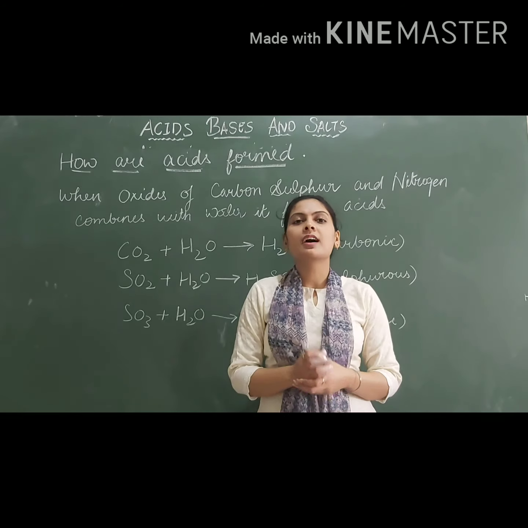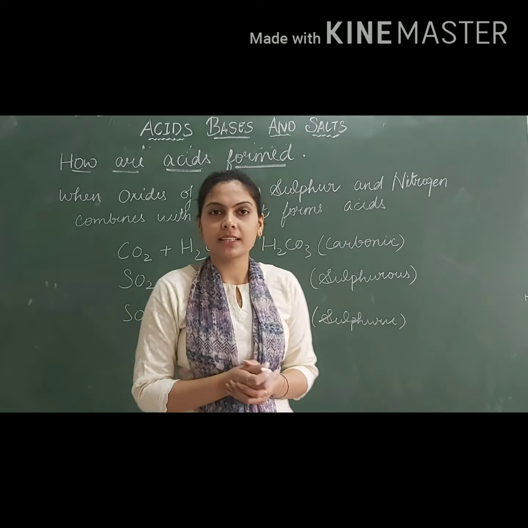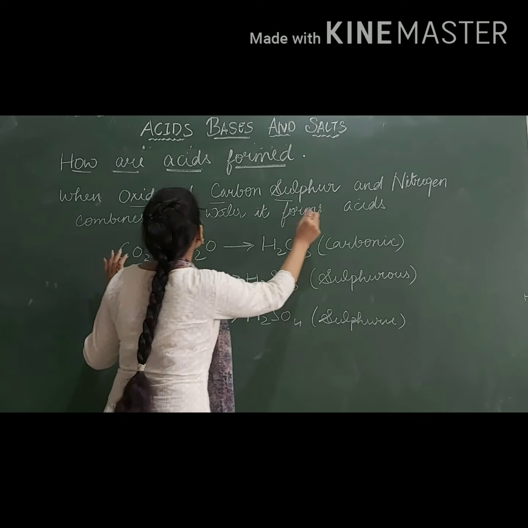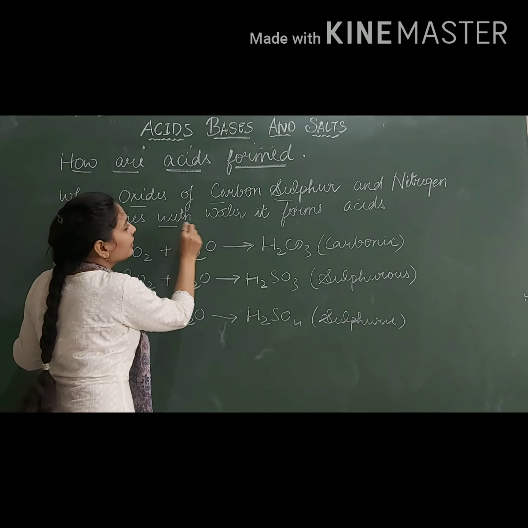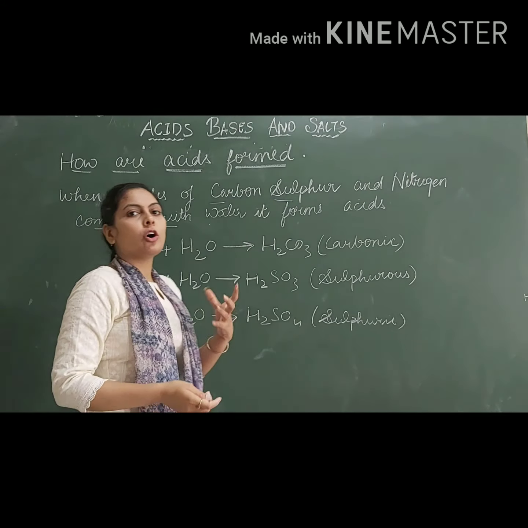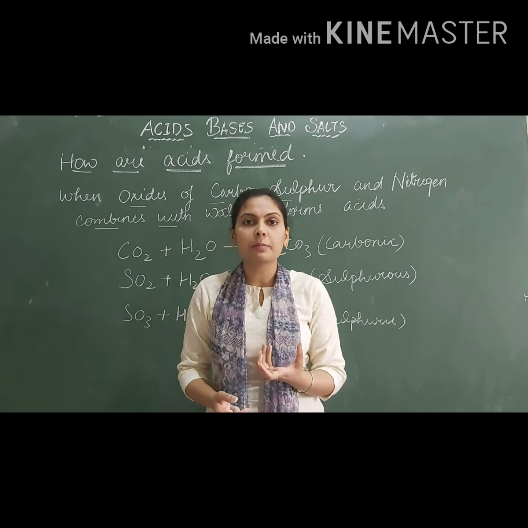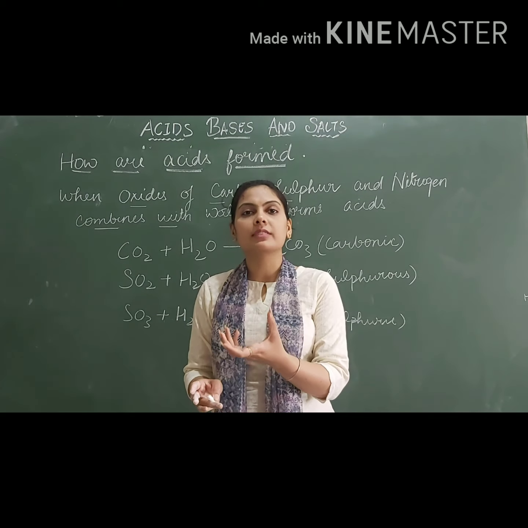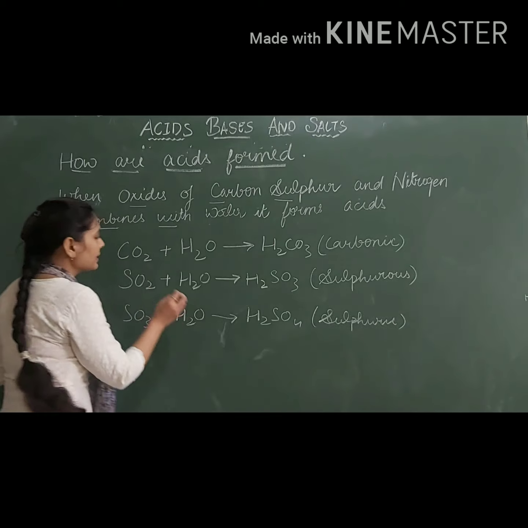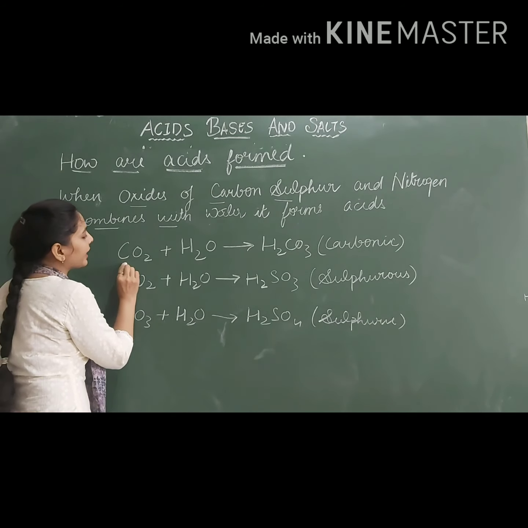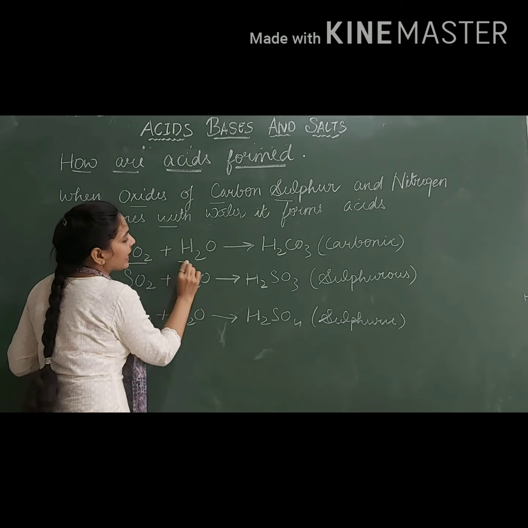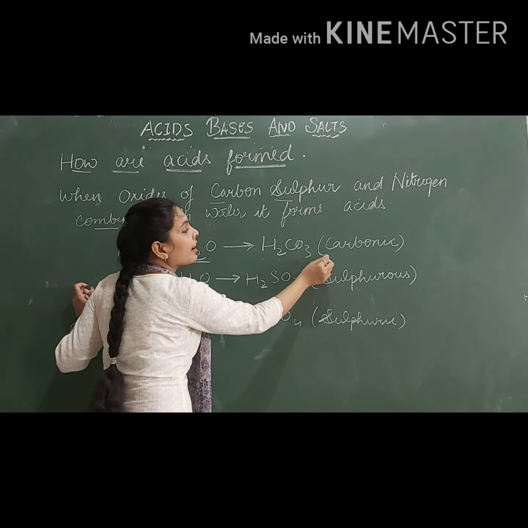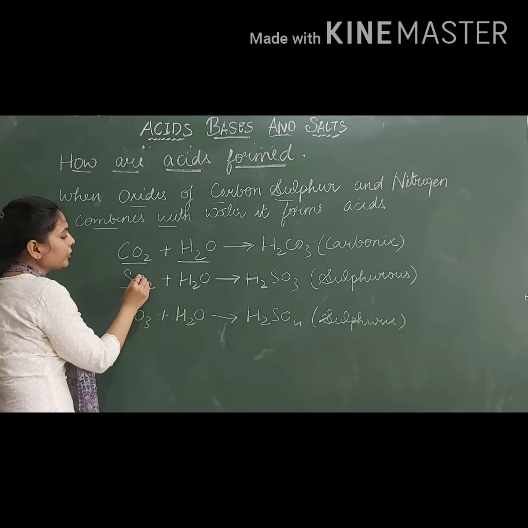The next topic is how are acids formed. So how are acids formed? The oxides of carbon, sulfur, nitrogen combine with water to form acids. When the oxides of some of the gases such as carbon, sulfur and nitrogen combine with water, it forms a compound that is an acid. Look at examples. When the oxide of carbon, that is carbon dioxide, combines with water, H2O, it forms H2CO3, that is carbonic acid. When the oxide of sulfur, that is